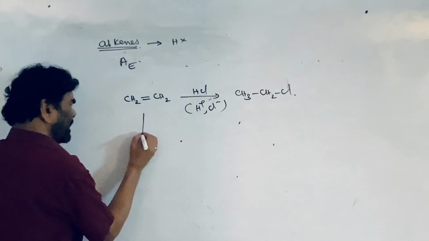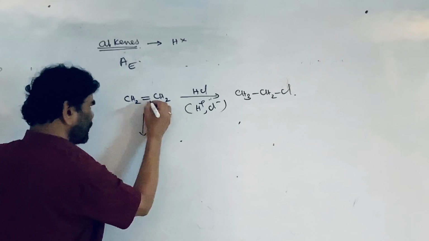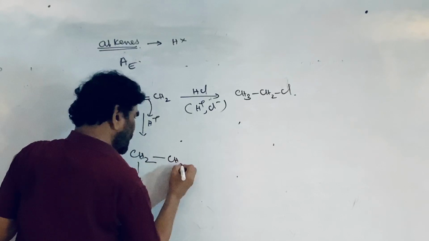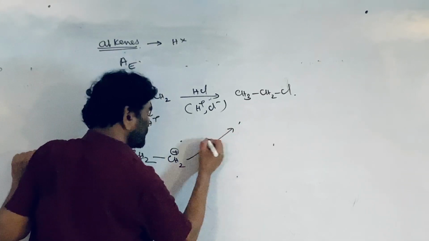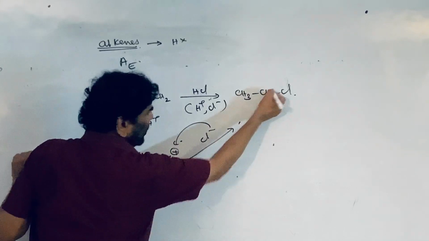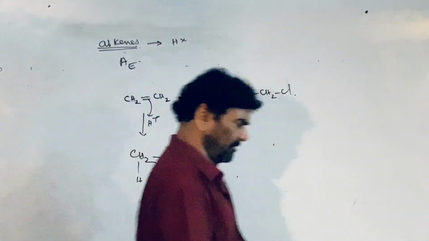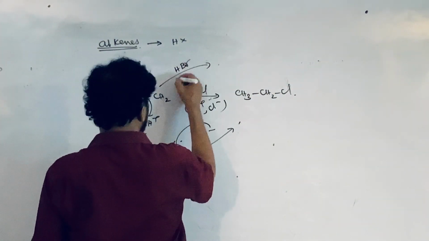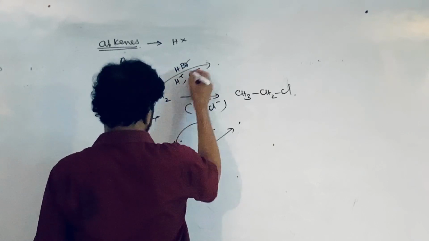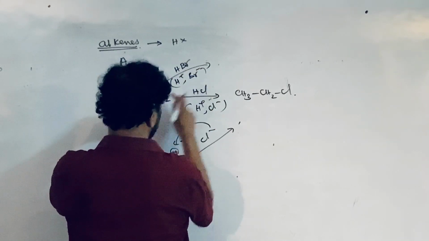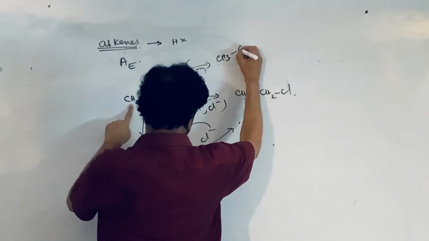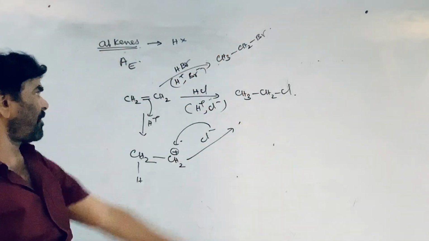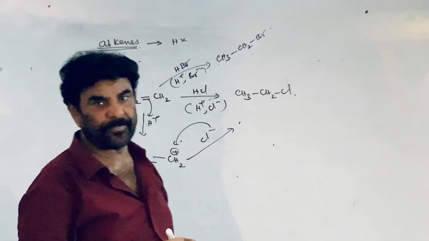Simple reaction, easy reaction. You know the mechanism; several times we discussed it. Carbocation, CH3CH2 plus, is formed as the intermediate. Cl minus ion attacks this and gives the chloro compound. Simple addition reaction. If you treat this with HBr, hydrogen bromide, which is a source for H plus and Br minus, H plus is added to one carbon and Br minus is added to the other carbon. As a result, the pi bond disappears and two sigma bonds are formed, and bromoethane is generated.